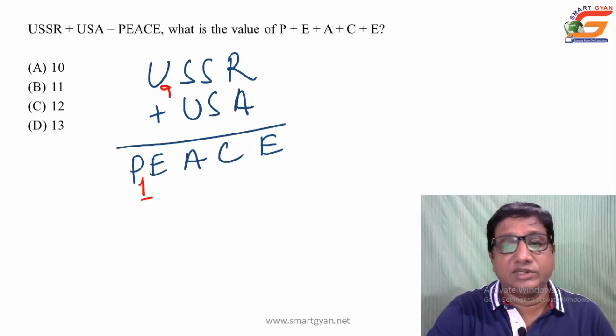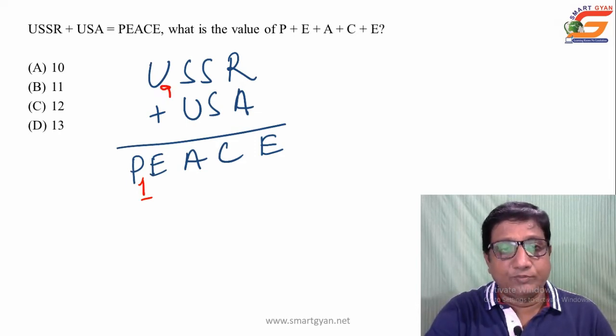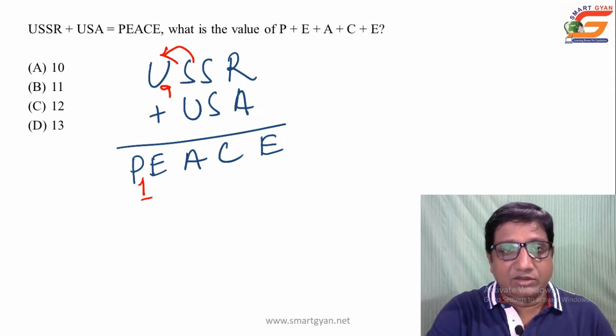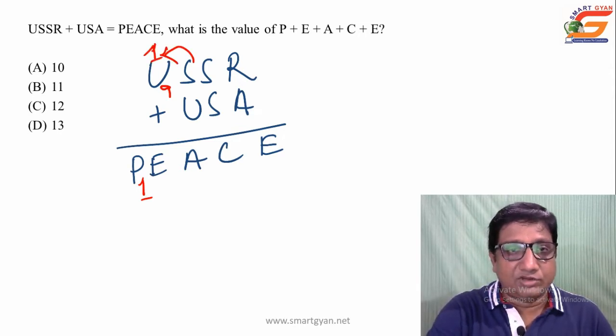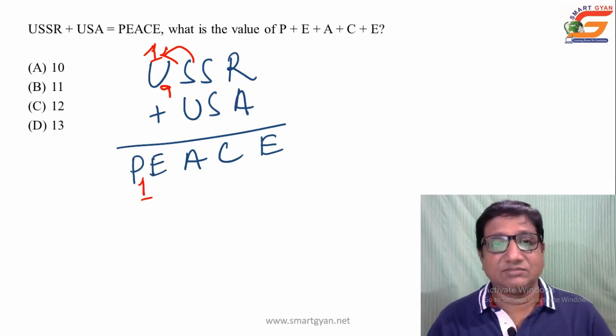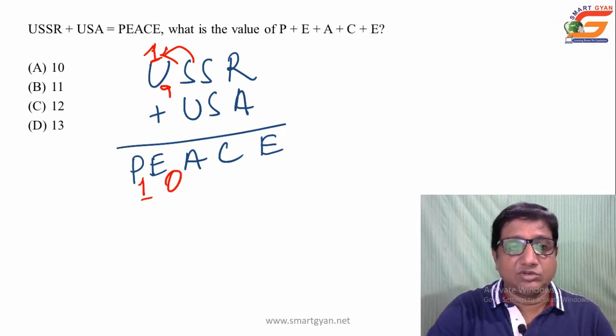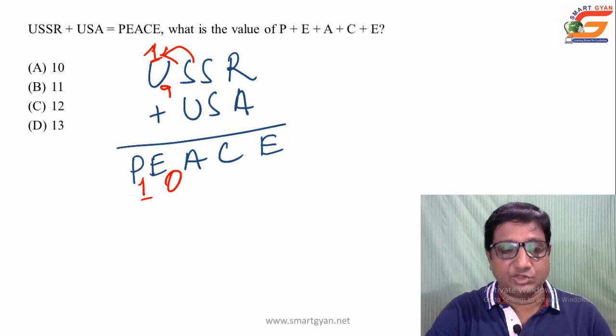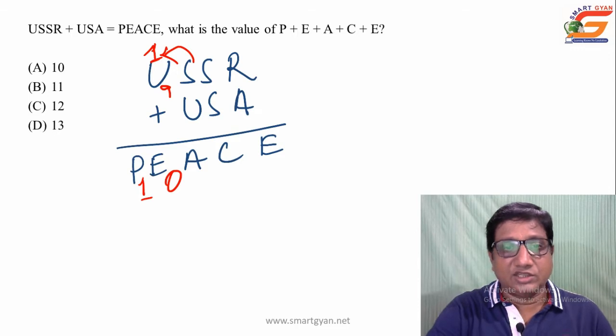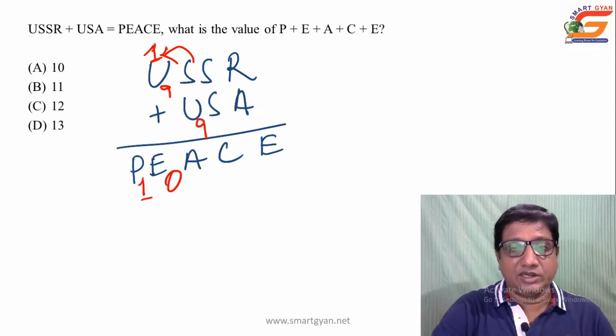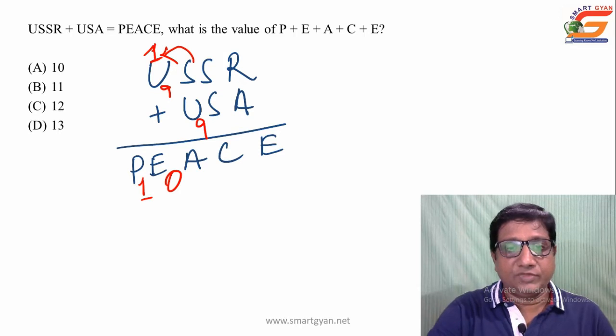Why U is 9? We have already discussed in our previous video, that U plus nothing should be U, but here it is given U plus nothing is equal to E, means there is some carried out value from the previous column, and the carried out value is maximum 1. We know why, because when we add any two single digit numbers, the carried out value can be maximum 1. So 1 plus 9, 10. So this way we obtain the value of E is also 0. Now we have obtained the value of P as 1, E 0, U 9. Substitute the remaining values, E 9 and here also U 9 and E 0.